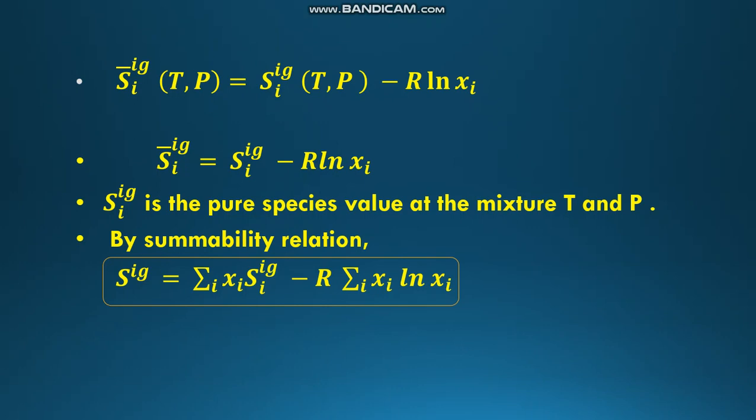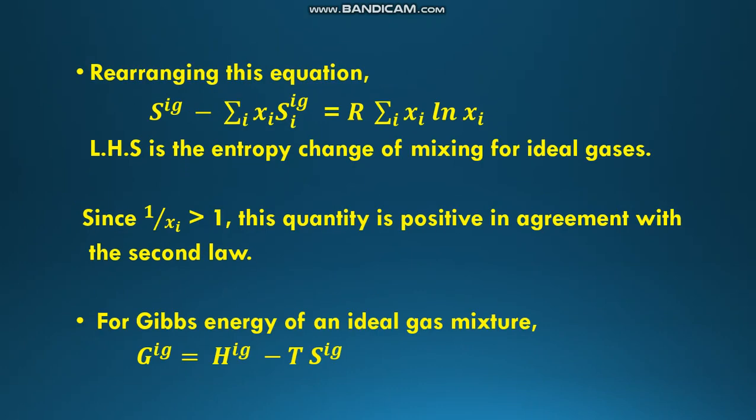By the summability relation, this equation can be written as S ig is equal to sigma i xi Si ig minus R sigma i xi ln xi. So this is the equation for entropy of an ideal gas.